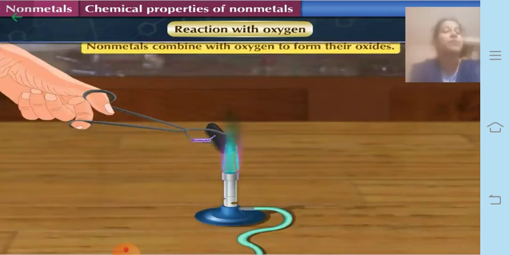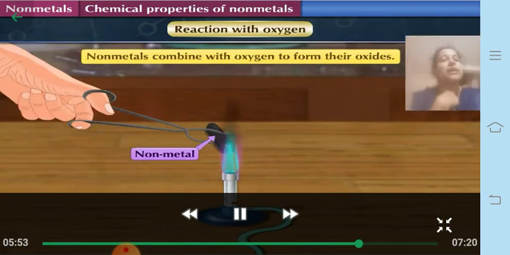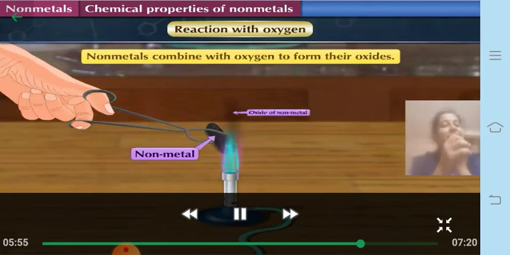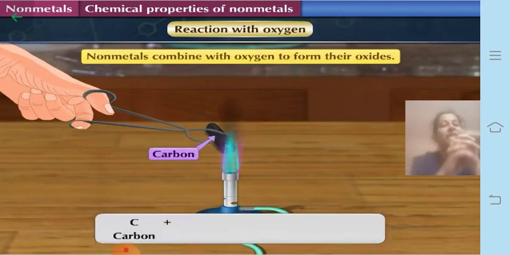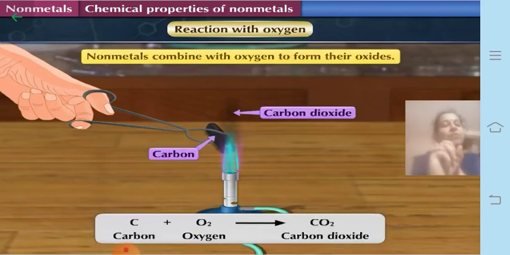Now let's move on to the next chemical property, that is reaction with oxygen. We have even seen the reaction of metals with oxygen, they form oxides. Even non-metals, when they combine with oxygen, form oxides. Now let us take an example. Here you can see carbon, when it is burnt in air, it forms carbon dioxide. So carbon dioxide also is an oxide.